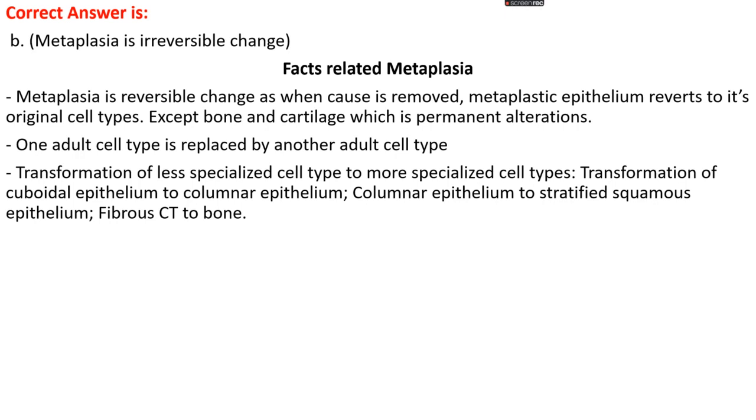Metaplasia is actually a reversible change, as when the cause is removed, the metaplastic epithelium reverts to its original cell type, except in the case of bone and cartilage, which are permanent alterations. In metaplasia, one adult cell type is changed into another adult cell type, and there is a transformation of a less specialized cell type to a more specialized cell type. For example, cuboidal epithelium is transformed to columnar epithelium, columnar epithelium is transformed to stratified squamous epithelium, and fibrous connective tissue is transformed to bone. Okay.